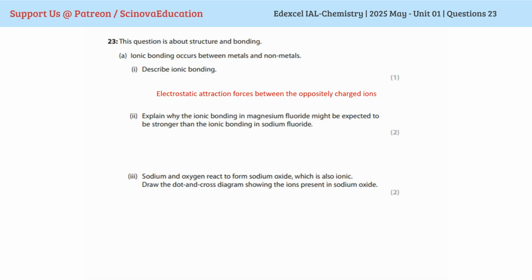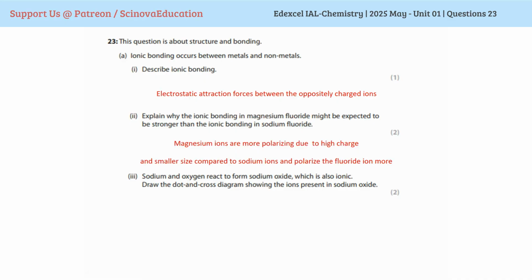The magnesium ion has a higher charge and a smaller size compared to sodium. So we can expect magnesium to polarize the fluoride anion more. Therefore, we can expect much stronger bonding in magnesium fluoride compared to sodium fluoride.